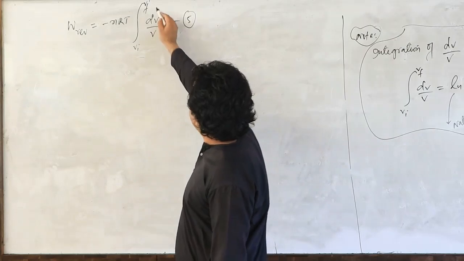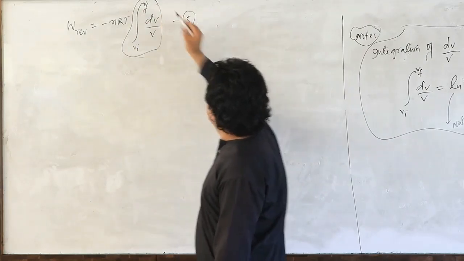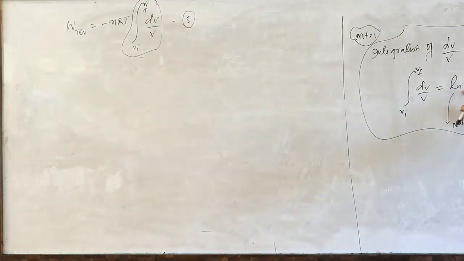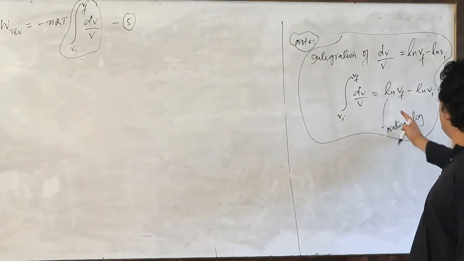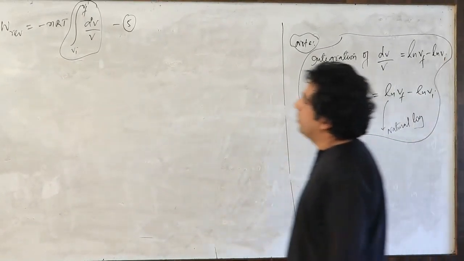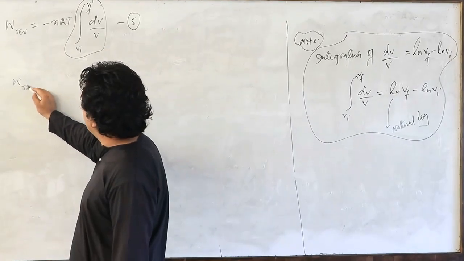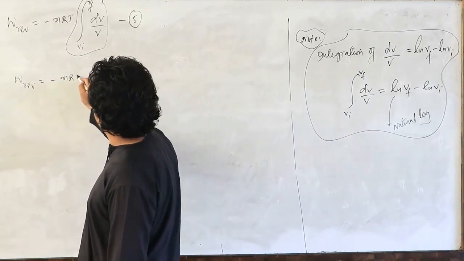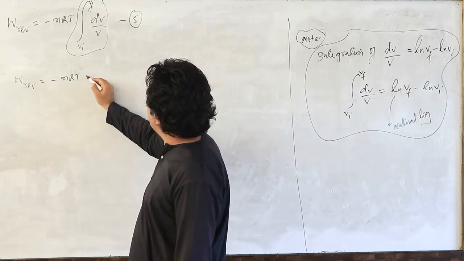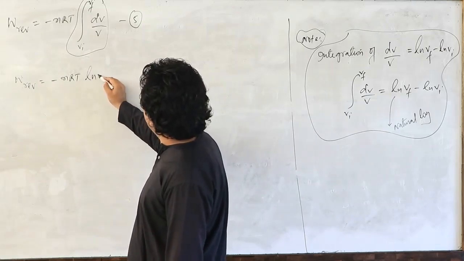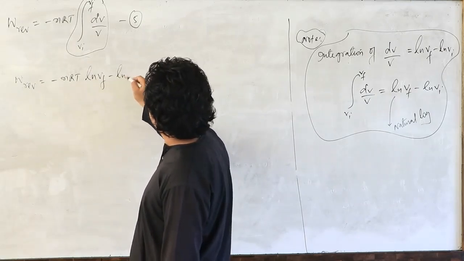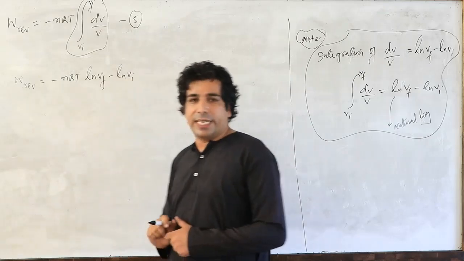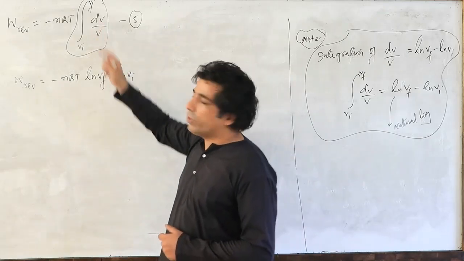Once we integrate it, have a look. You will get ln Vf minus ln Vi. ln stands for natural log. So you will get work reversible is equal to minus nRT, then ln Vf minus ln Vi. So that is the expression, that is the integration of dV upon V.